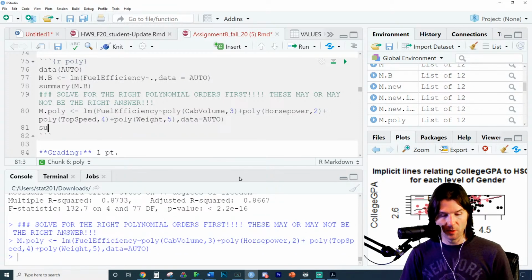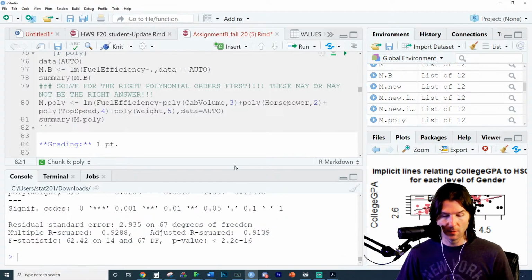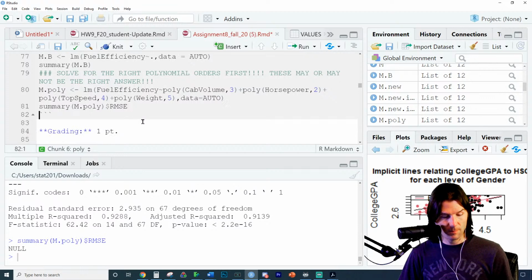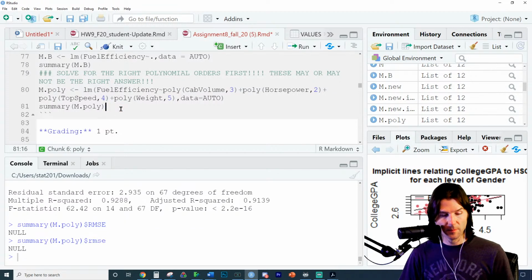And let's look at the polynomial model. This is not the right polynomial model. I can't state that enough. Someone's going to use this model, and I'll be like, why'd you use this model? So when you look at this model right here, what we need to look at, and I think we can do this. Will this work? No. That's such a bummer.